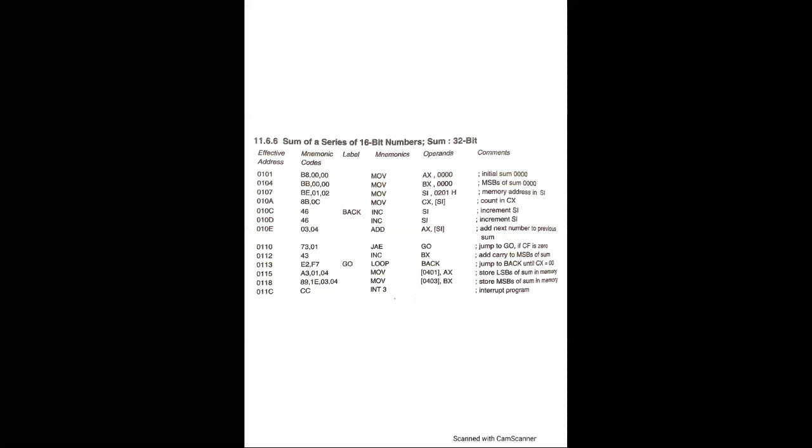Location 010C, we have the code 46, label BACK, mnemonic INC SI, which means increment SI. In effective address 010D, code 46, mnemonic INC SI, which means increment SI. Then in location 010E, the code is 03 and 04. Mnemonic is ADD AX, [SI], which means add next number to previous sum.